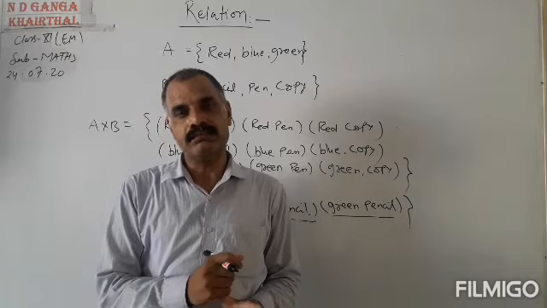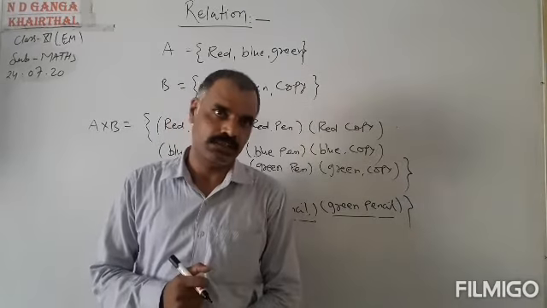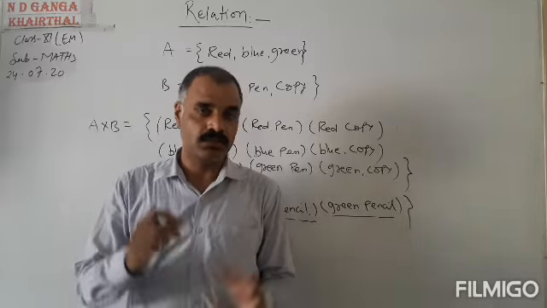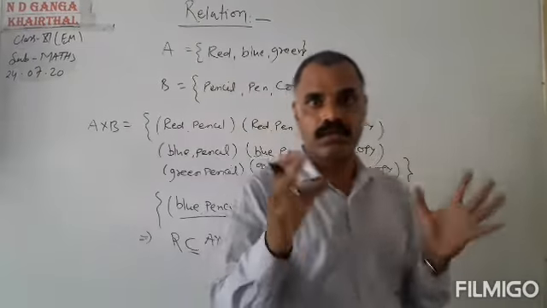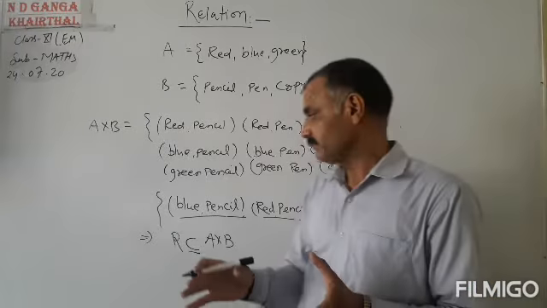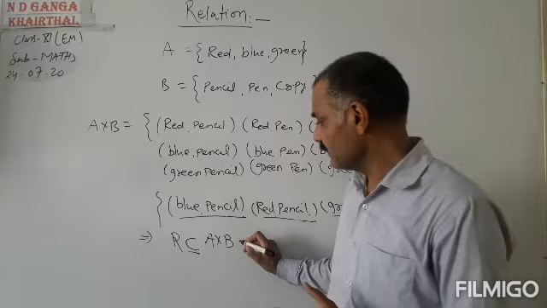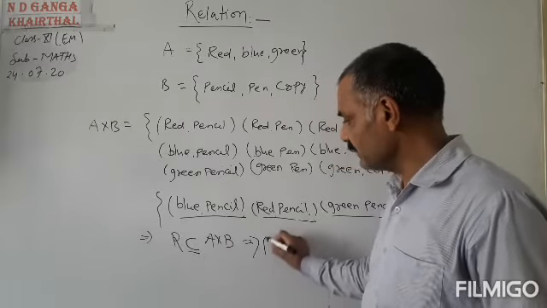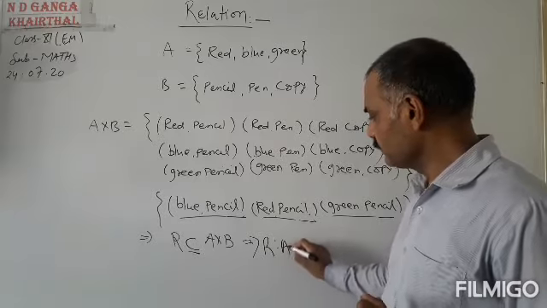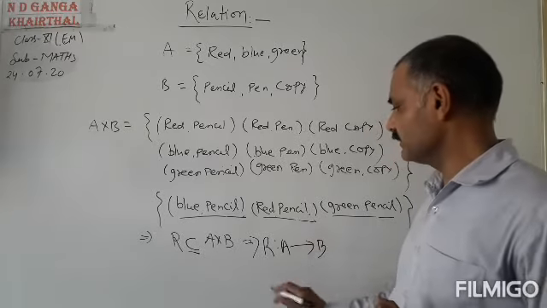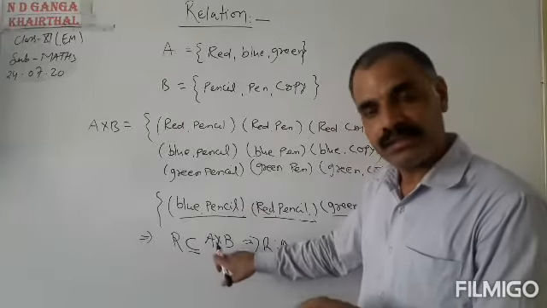This is the mathematical definition of the relation. Okay. So I think the definition of relation is clear to you. Relation in mathematics is the subset of set A into B. This is written as R, means relation from set A to set B. This is set A to set B, because first elements are from set A.